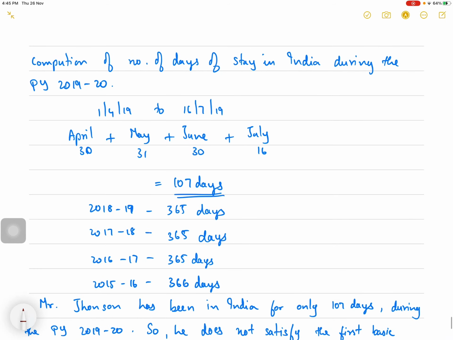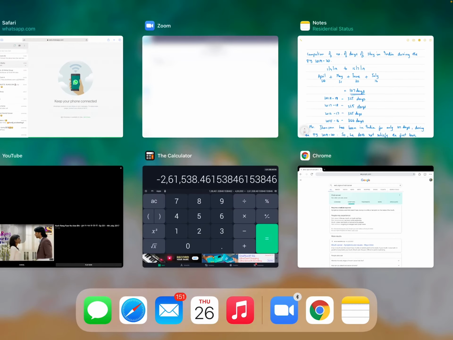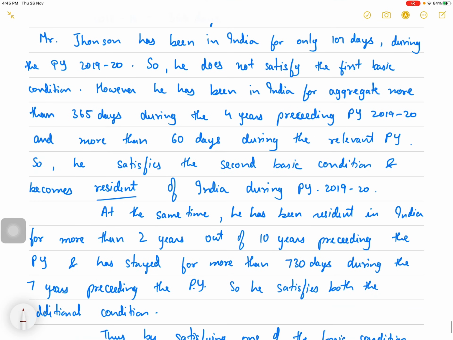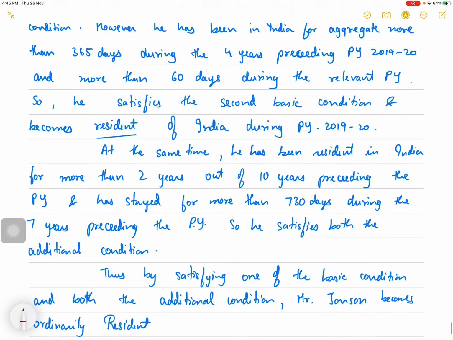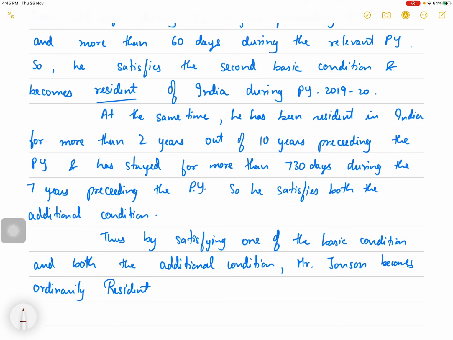So Mr. Johnson has been in India for only 107 days during the previous year 2019-20. So he does not satisfy the first basic condition. However, he has been in India for aggregate more than 365 days during the 4 years preceding the previous year 2019-20 and more than 60 days during the relevant previous year. So he satisfies the second basic condition and becomes resident of India during the previous year 2019-20.